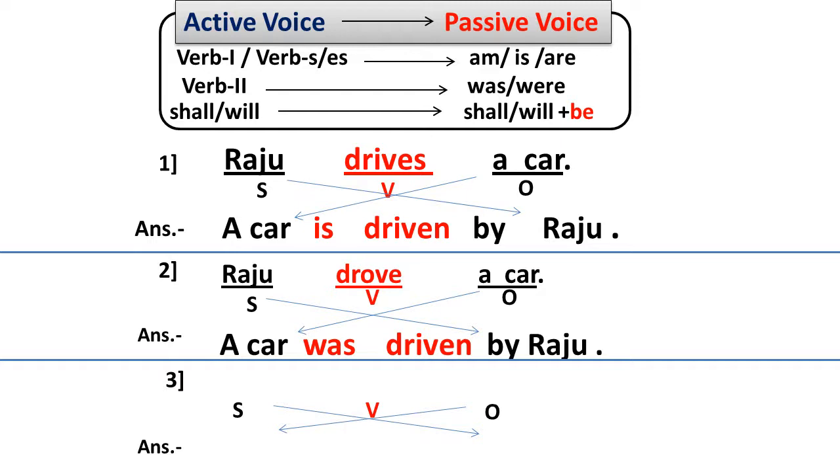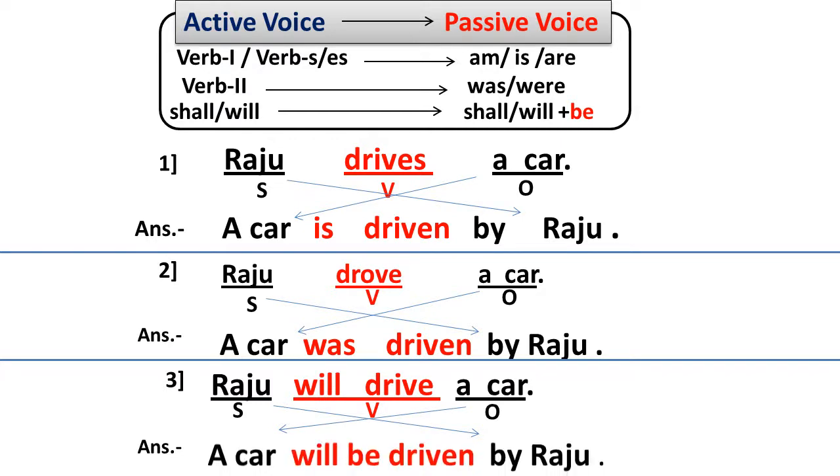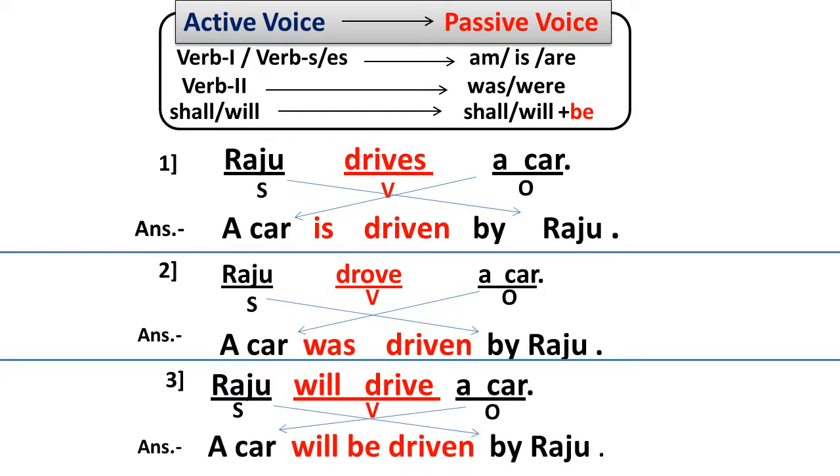Then we'll see the last example, of the simple future tense: Raju will drive a car. In this sentence, the subject is Raju, the verb is will drive, and the object is a car. We change the place: a car will be driven by Raju. In these three examples, the subjects are the same, the objects are the same, but the verb tenses are different. With the help of the above charts, we can write every sentence's answer correctly and perfectly.